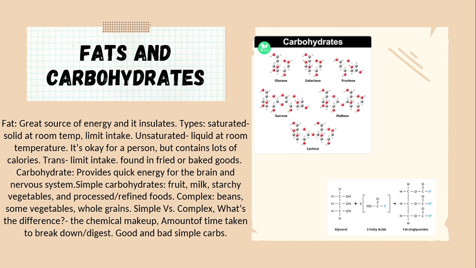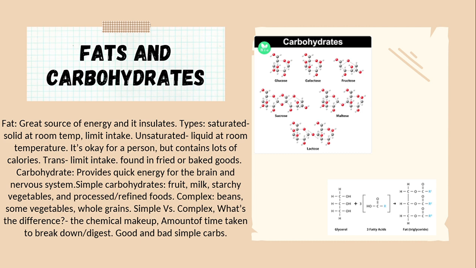Fats and carbohydrates. Fat is a great source of energy and it insulates. There are 3 types of fat. Saturated fat, which is solid at room temperature and you want to limit your intake. Unsaturated fat, which is liquid at room temperature. It's okay for a person but contains lots of calories. Trans fat, you want to limit your intake with this as well. It is found in fried food or baked goods.